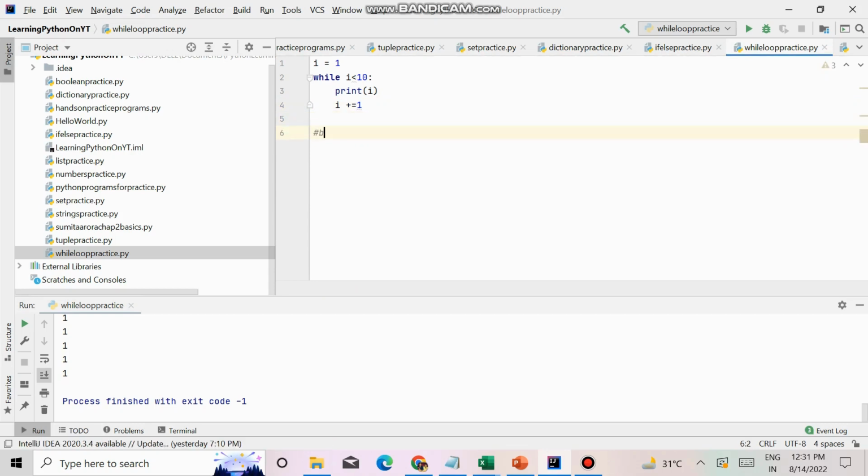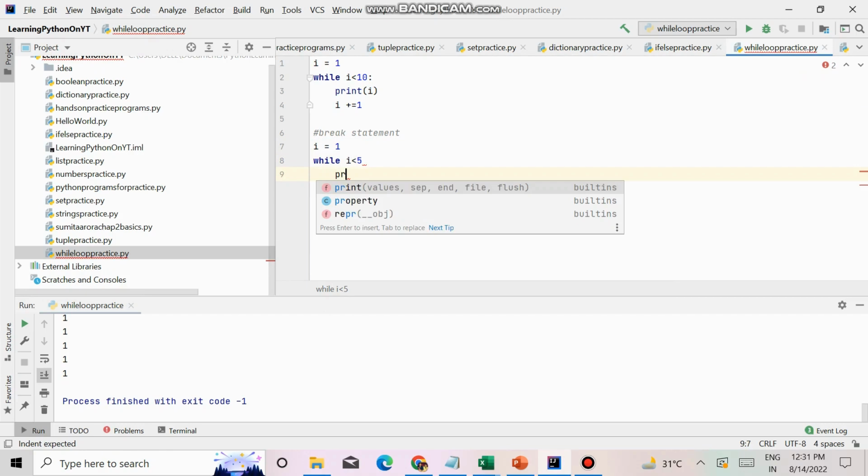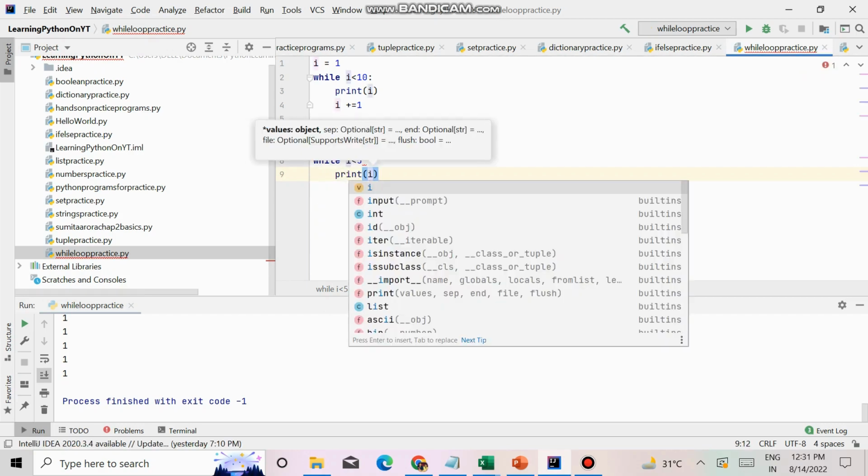Now let's understand the break statement. What is break used for? So break is used to come out of a while loop when a certain condition is met. So I say i is less than 5, print i.